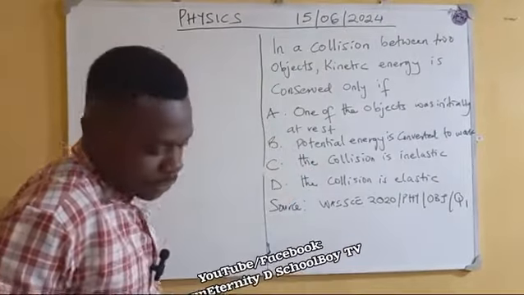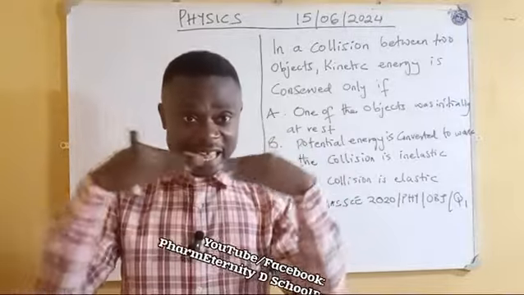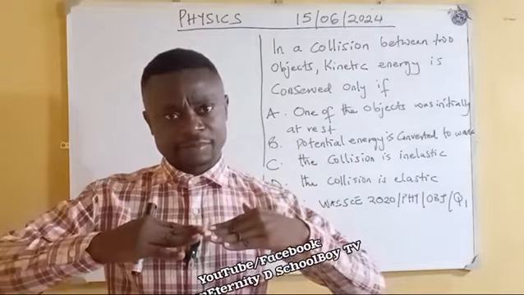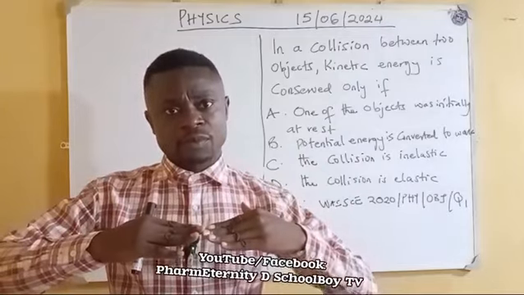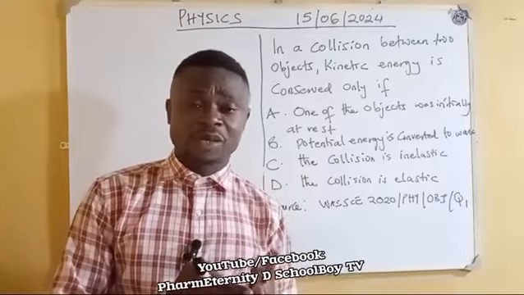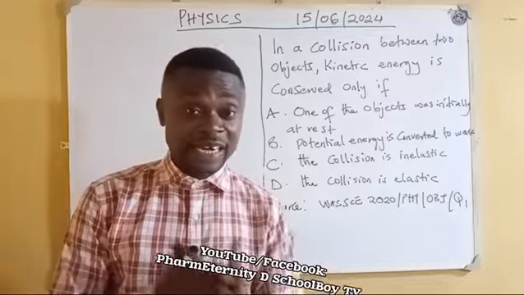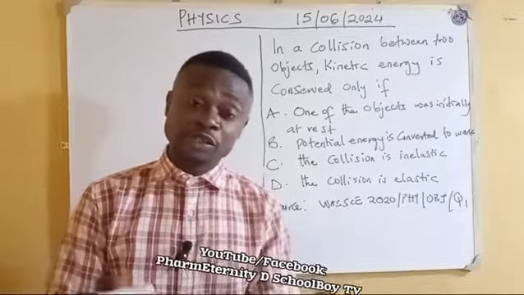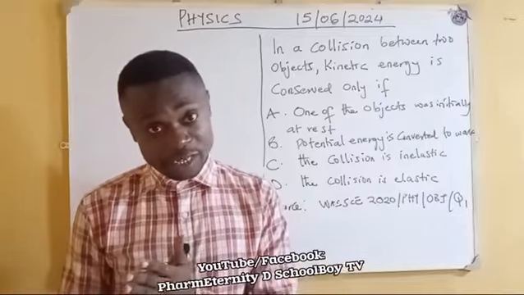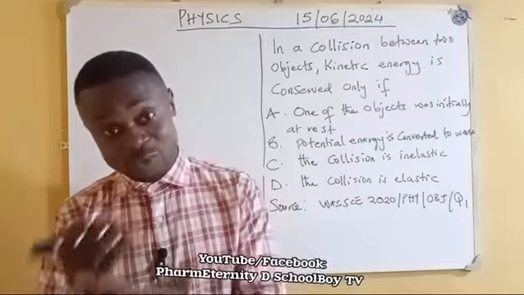When two objects collide, we have a head-on collision. We need to determine what happens before and after the collision in terms of the momentum and the kinetic energy. Of course, you know that momentum of a body is mass times velocity, while kinetic energy is half mv squared, half mass times velocity squared.